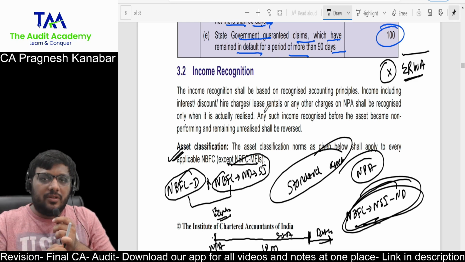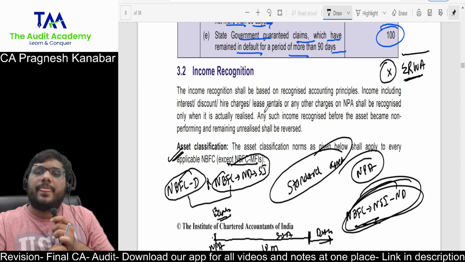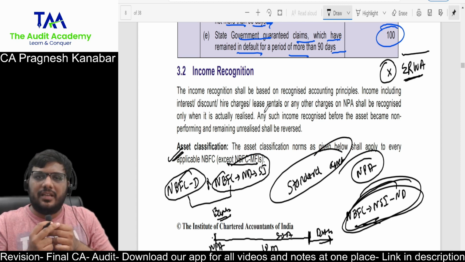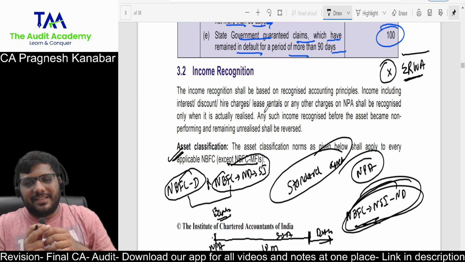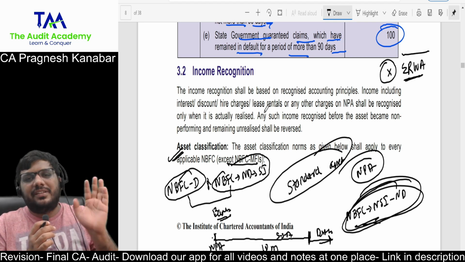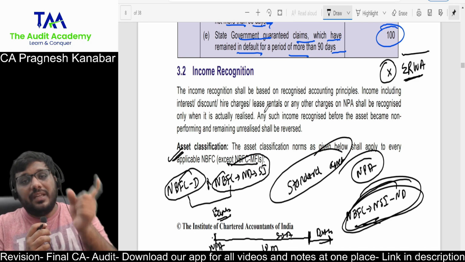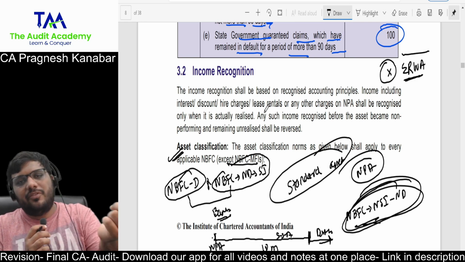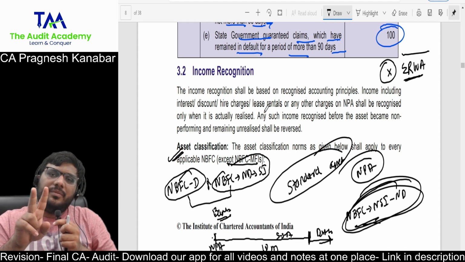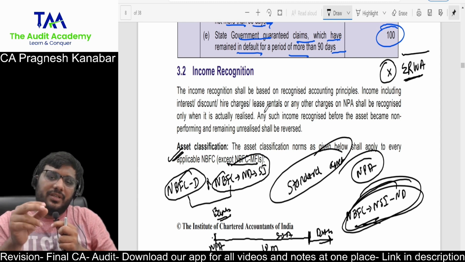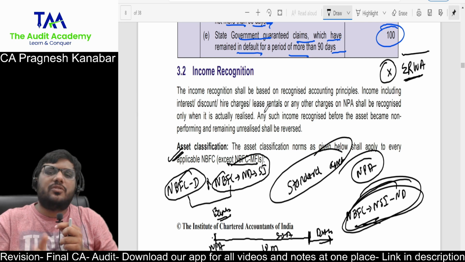Now let me talk about income recognition. Normally, income is recognized on an accrual basis. However, if the asset is declared as NPA, then very much similar to banks, whatever income has been booked but not realized must be fully provided for. So you know that when an asset is classified as NPA, there are two impacts: one is income recognition, one is asset provisioning. Asset provisioning and classification we had to go into in detail.